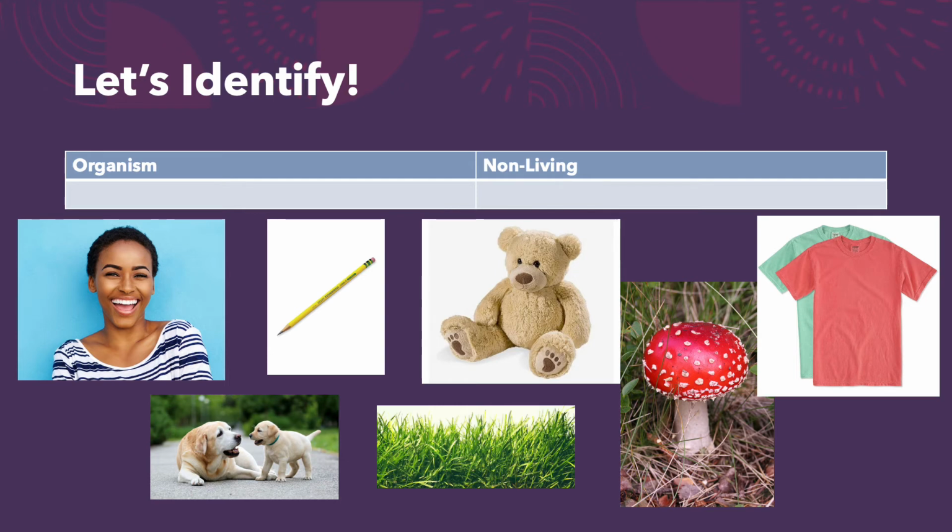Okay, class, we're going to identify what is an organism and what is a non-living thing. All right, so first we have a person. Is a person an organism or a non-living thing? I think I'm an organism. People are organisms. They need food, water, and air to survive. Next, we have a pencil. Let's think about a pencil. Is a pencil an organism? No, a pencil is non-living. It doesn't need food, water, and air. And it doesn't reproduce. No pencil babies.